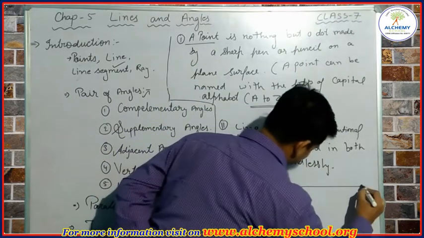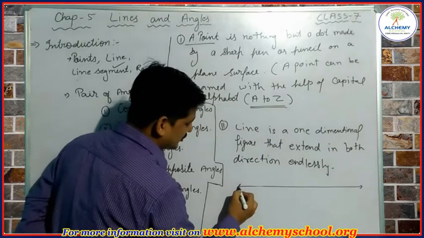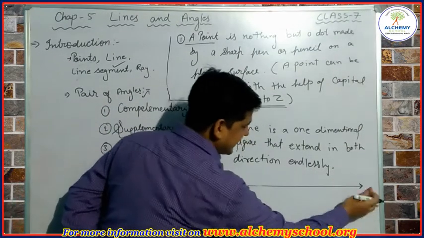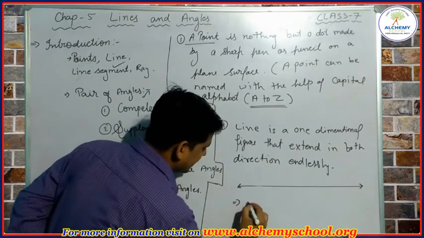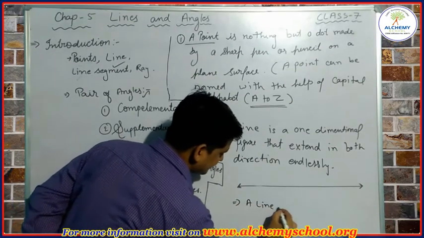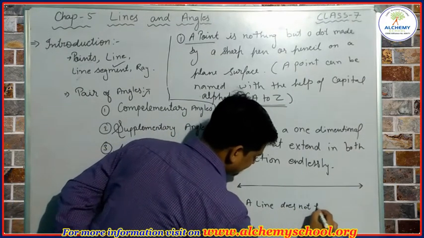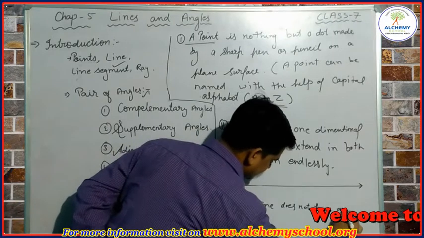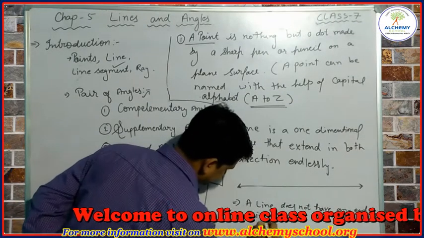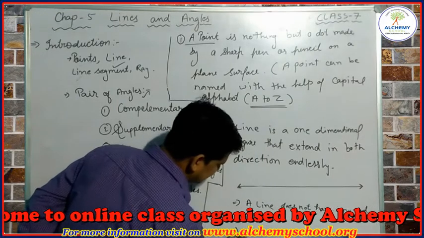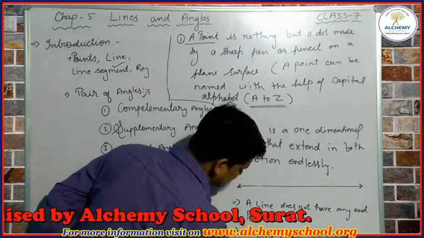If I make a figure here, you can observe this is called a line, and this arrow shows that this line is extending in both directions endlessly. It means a line does not have any end point.